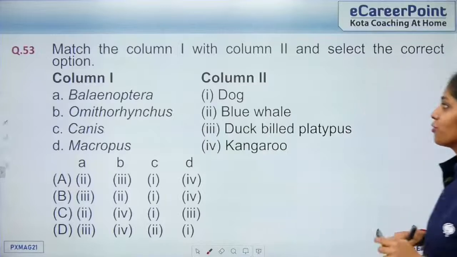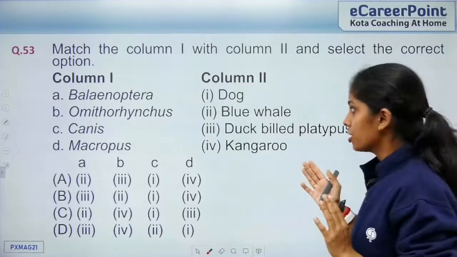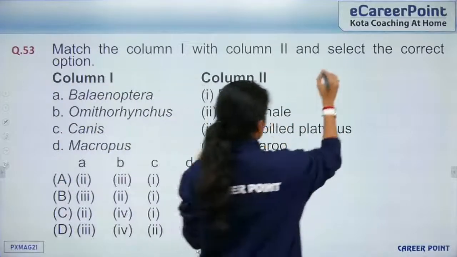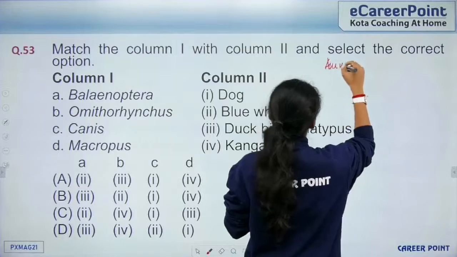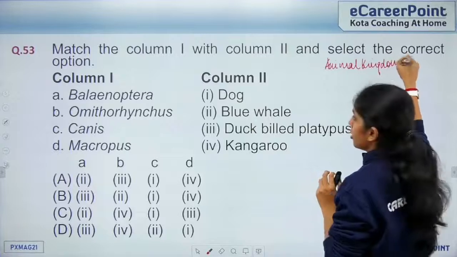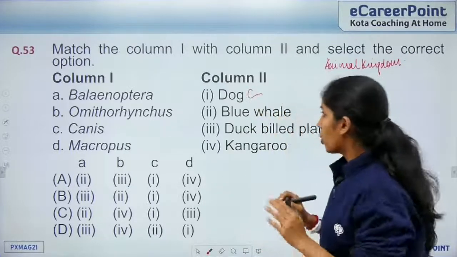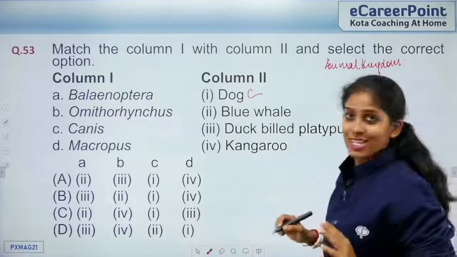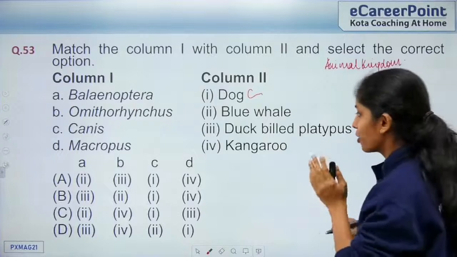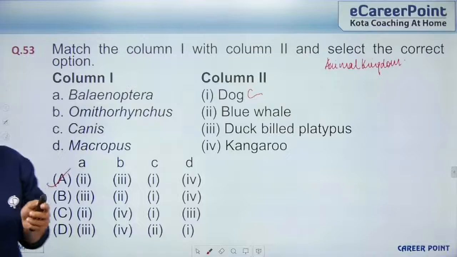Okay, so question 53. Match column 1 with column 2 and select the correct option. We have to see which matches with what. Again, this question comes from the animal kingdom. Canis is dog, so that is for sure, right? So we go with C is 1, so everywhere C is 1. Which other option matches? Macropus is your kangaroo, so D should be 4. So the right answer is option A here, right? So we go to the next question.